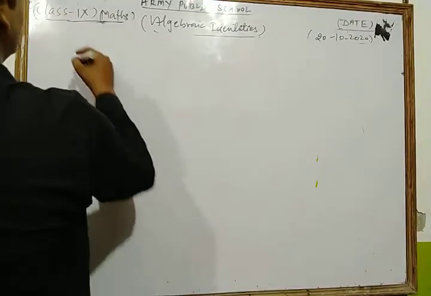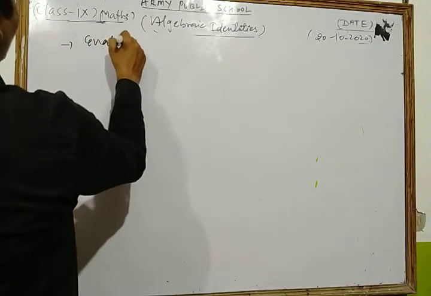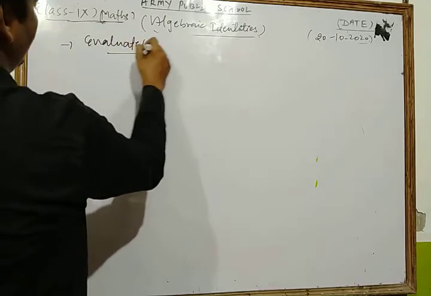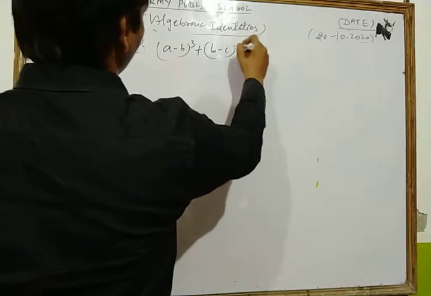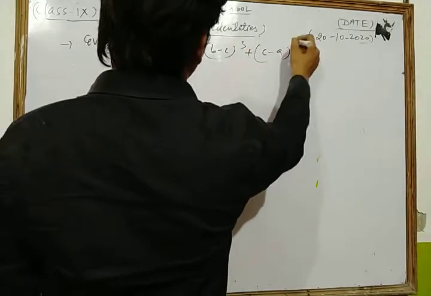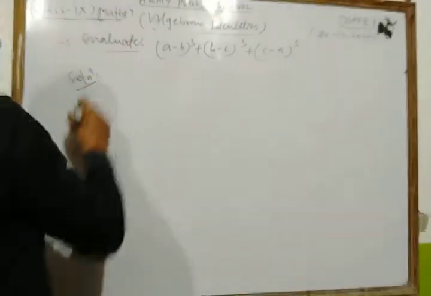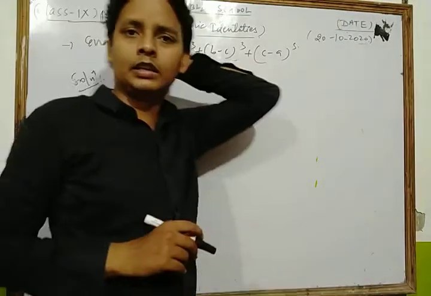Now evaluate (a − b)³ + (b − c)³ + (c − a)³. Let's see its solution. Dear students, evaluate this.